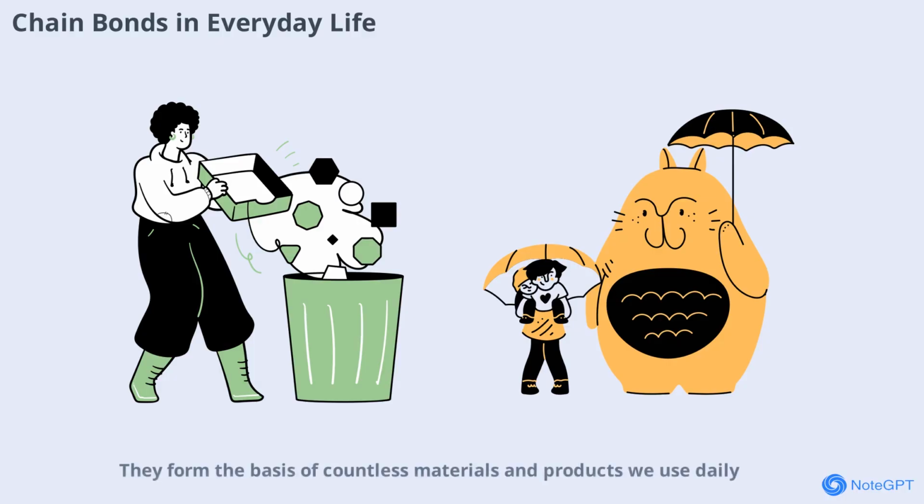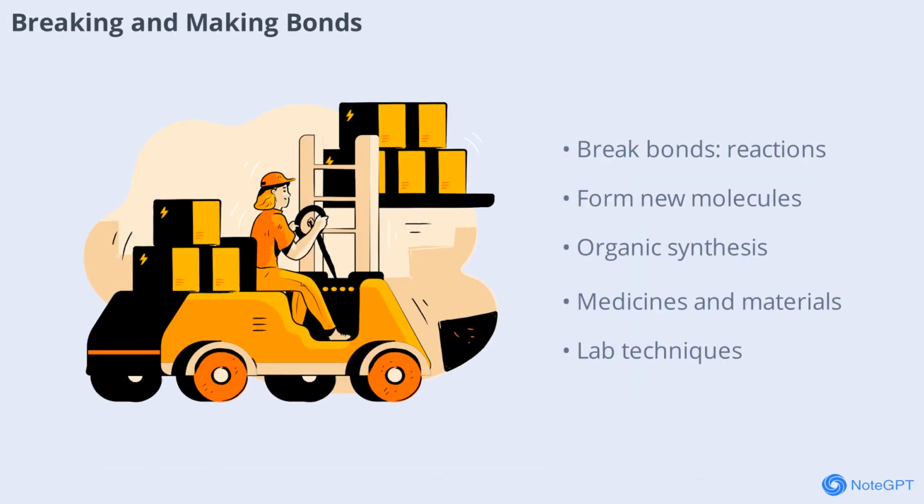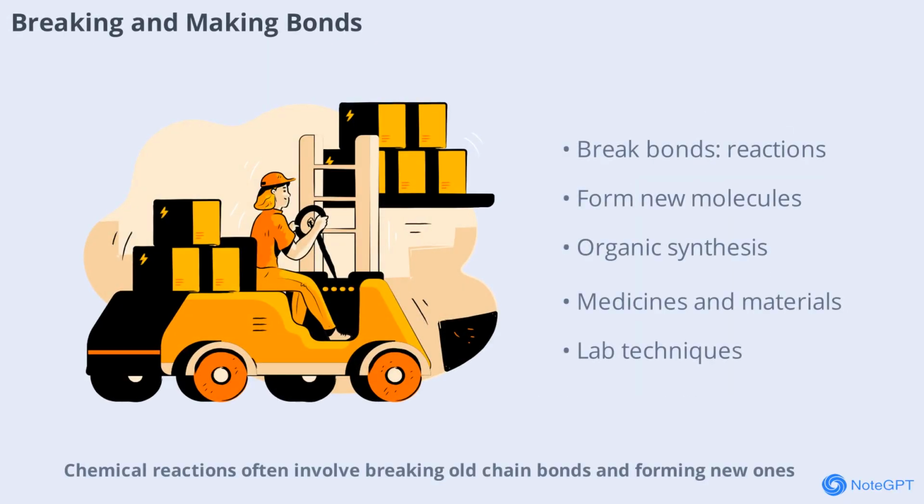They form the basis of countless materials and products we use daily. Understanding how these bonds work helps us appreciate the science behind everyday objects and the importance of organic chemistry in modern life. Chemical reactions often involve breaking old chain bonds and forming new ones.